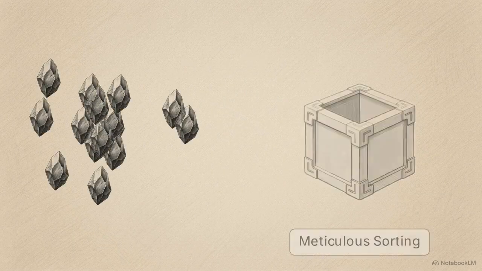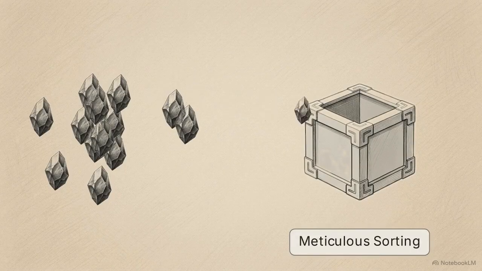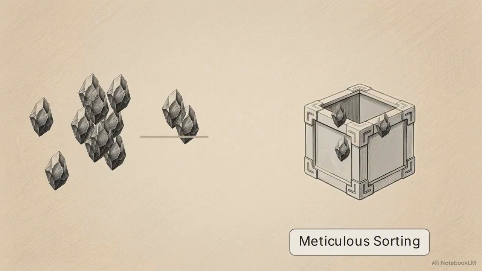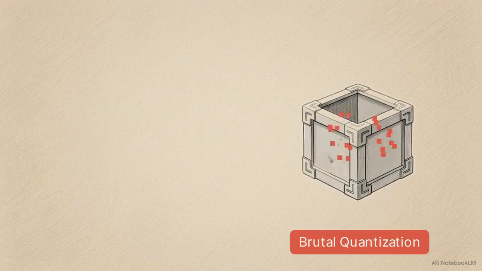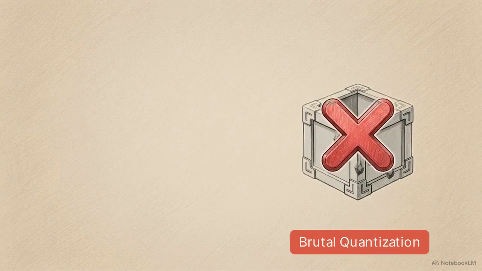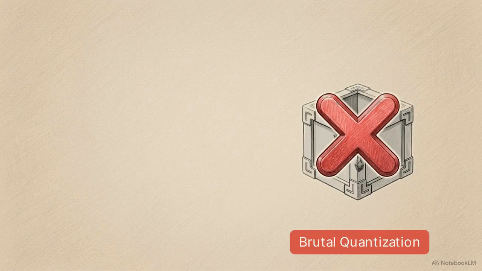Engineers manage storage using vector quantization, compacting high-dimensional data into tiny, low-resolution blocks. But perfect compression requires a meticulous sorting process, taking hours, useless for real-time chatbots. Faster algorithms are brutal, chopping off so much precision the AI gets immediate amnesia.